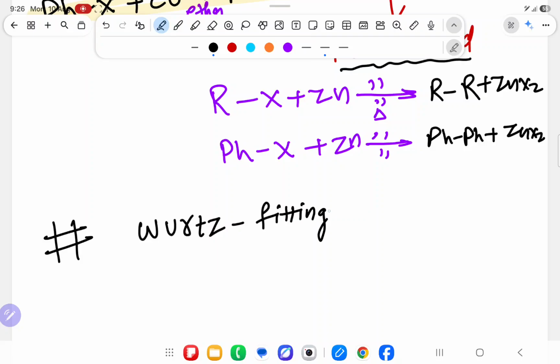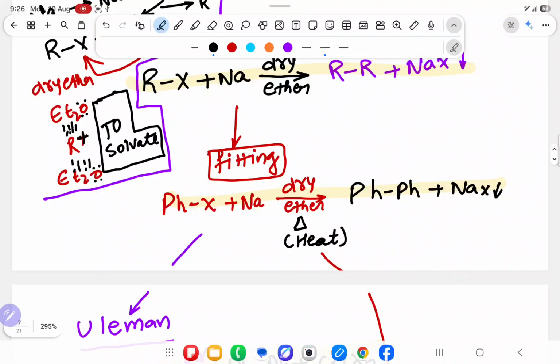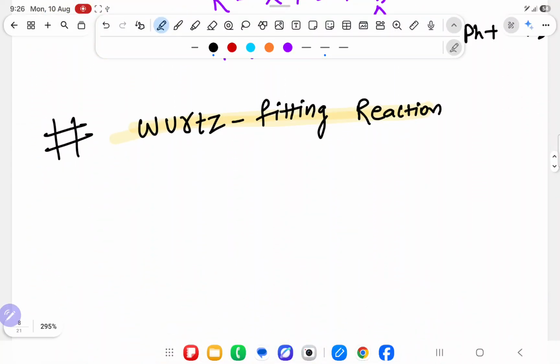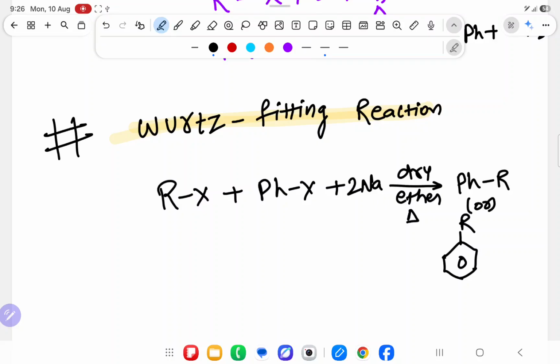Means Fittig sir has also not removed his own name, but he has given the credit for Wurtz sir also. And in that credit, he said, sir, you have taken alkyl, I have taken aryl. Both alkyl and aryl we are going to take in presence of 2 mole of sodium, every place 2 mole, and dry ether in presence of heat. So we will get Ph-R. Ph means this, benzene ring with alkyl group.